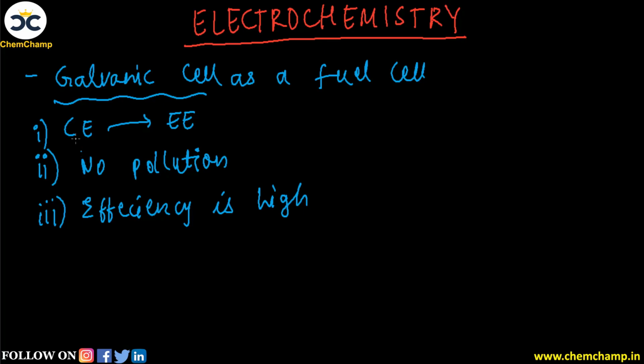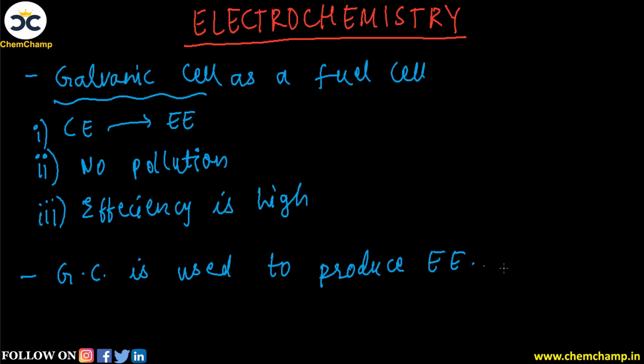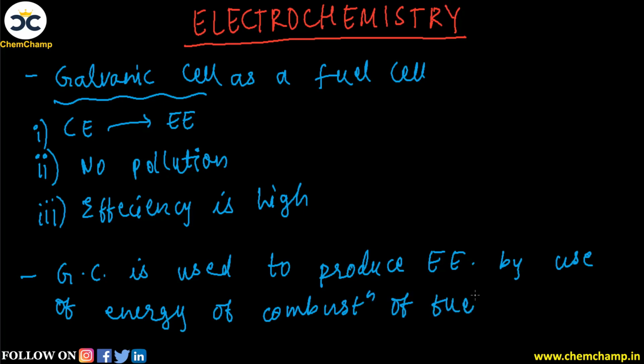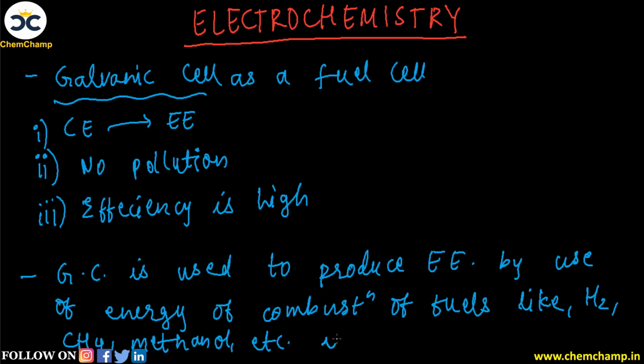So यहाँ पर हम कह सकते हैं a galvanic cell which is used to produce electrical energy by use of energy of combustion of fuels like hydrogen, then methane, methanol, etc. is called a fuel cell. So ये होता है हमारा fuel cell.